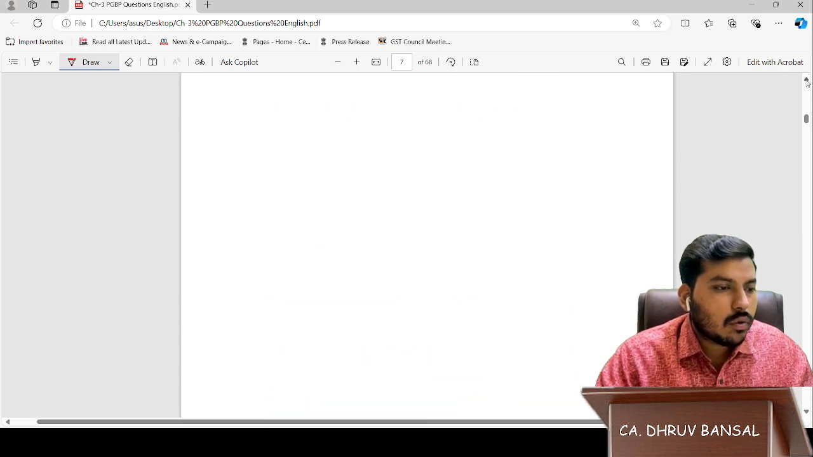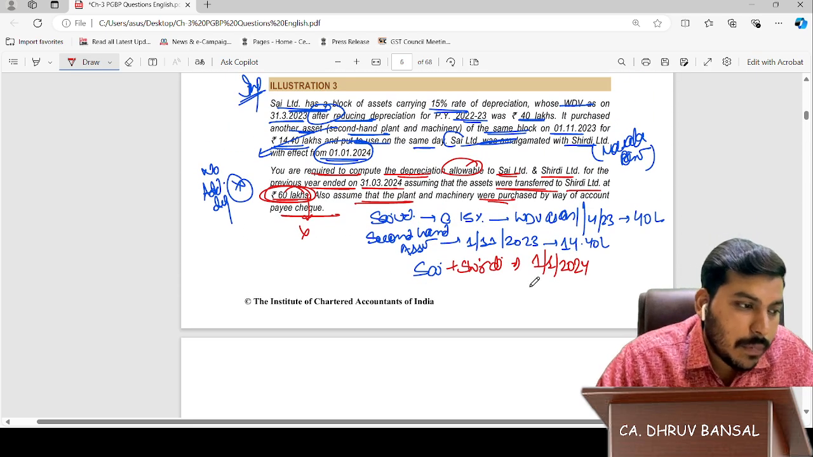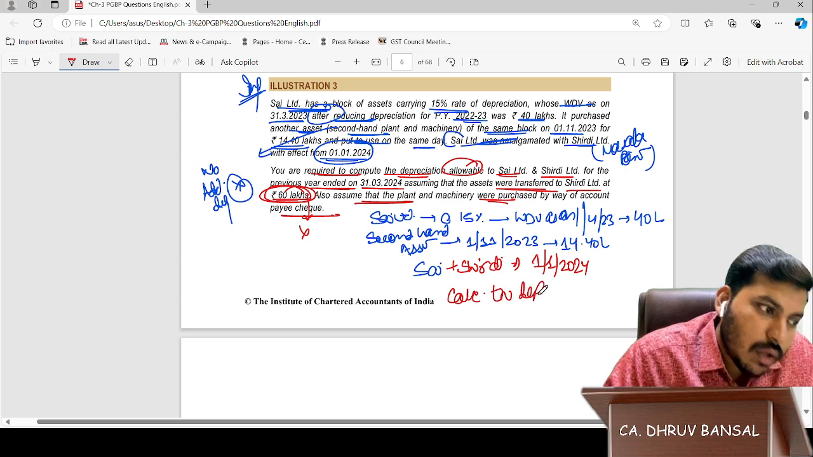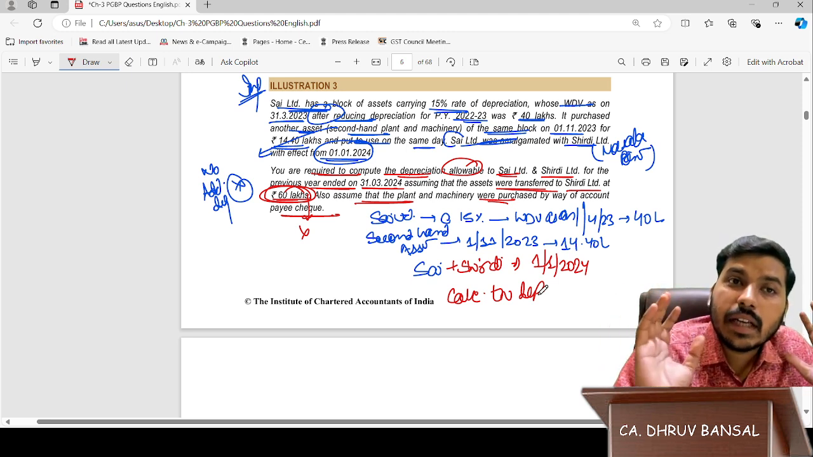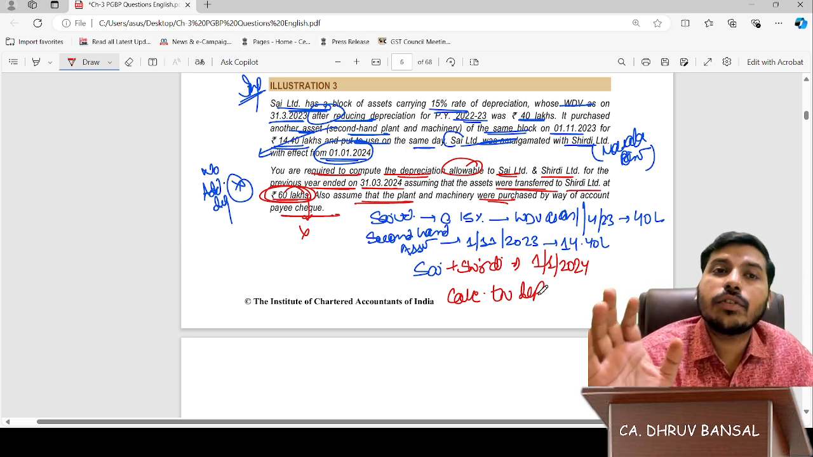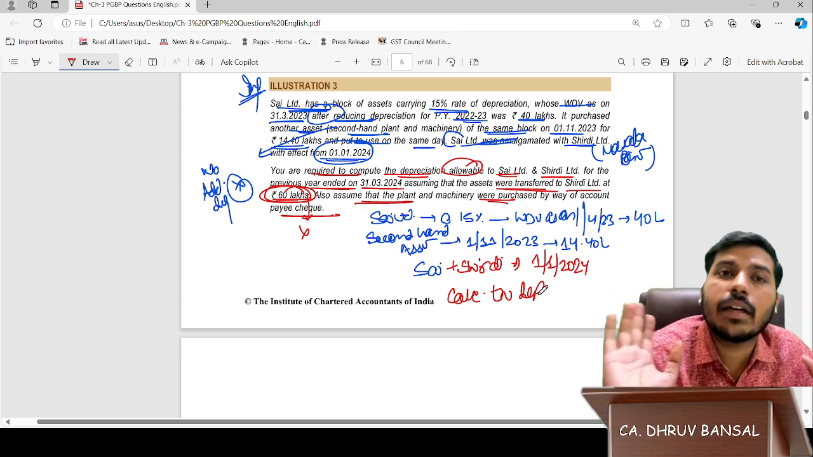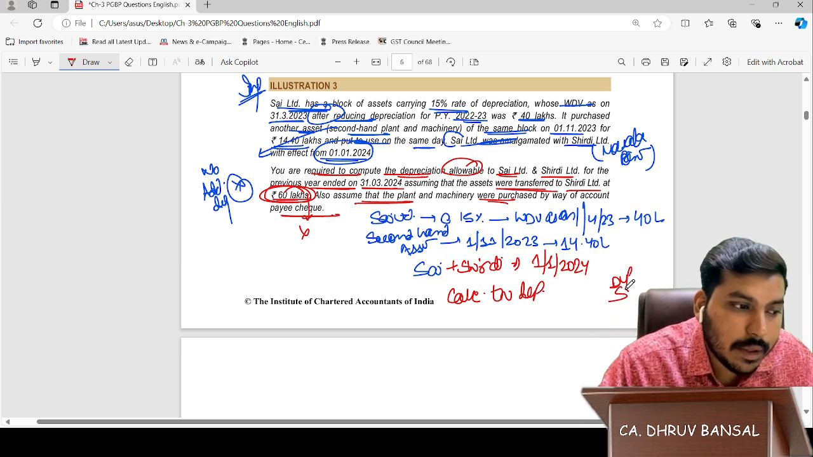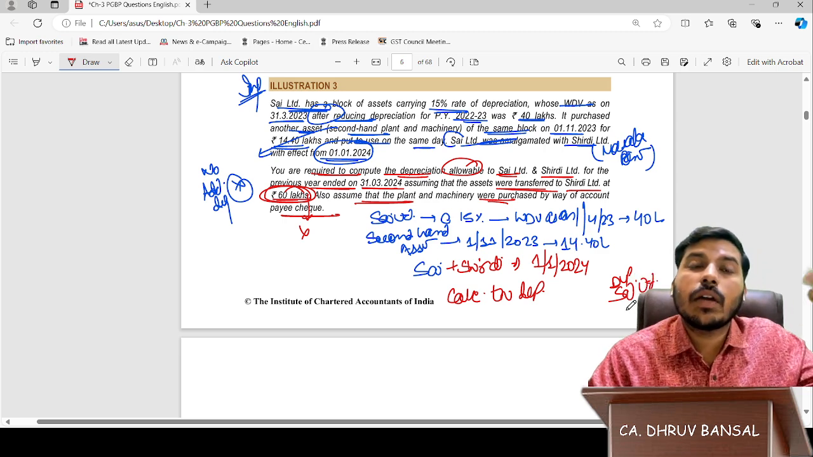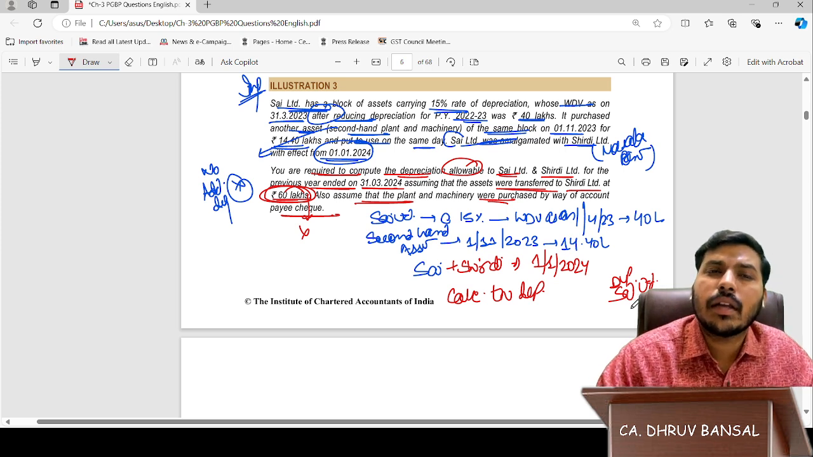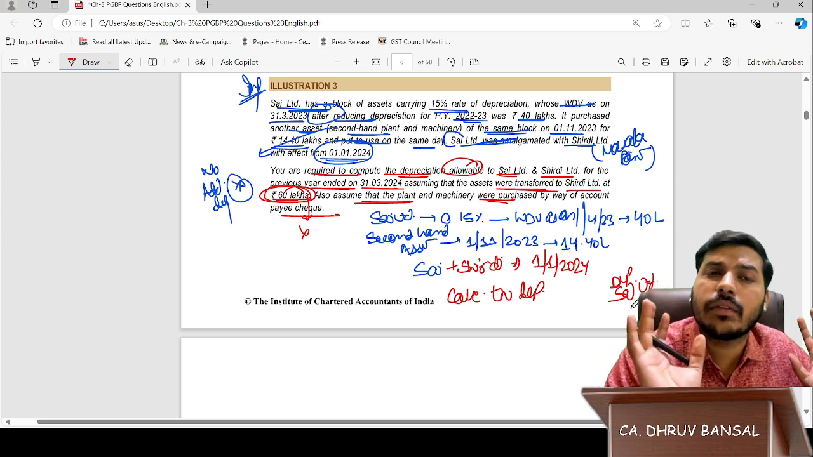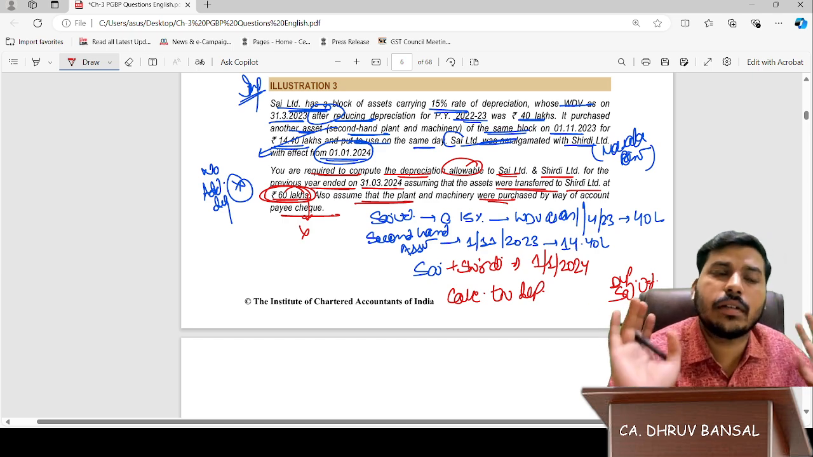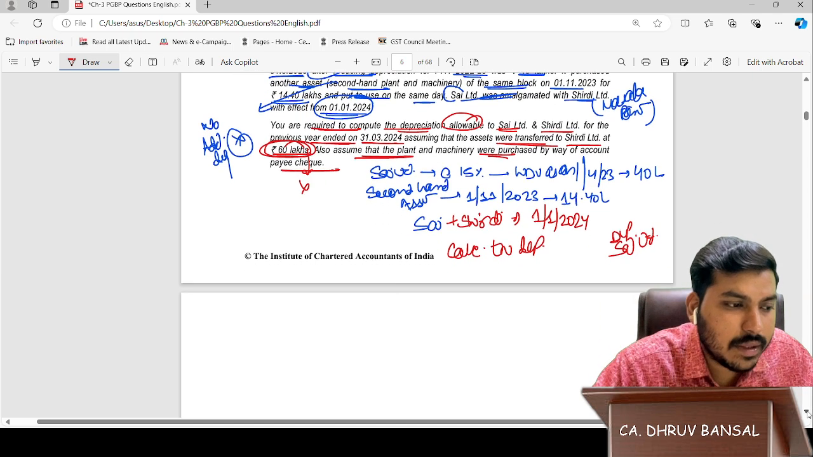So, friends, the concept says that before calculating the depreciation, calculate it in a manner as if amalgamation or anything like that had not been done, as if nothing has been done. So calculate depreciation like it was only Sai Limited. How would Sai Limited have calculated the depreciation, like no amalgamation has been done? Let's calculate what it would have been for Sai Limited.